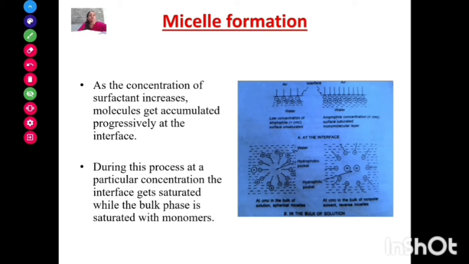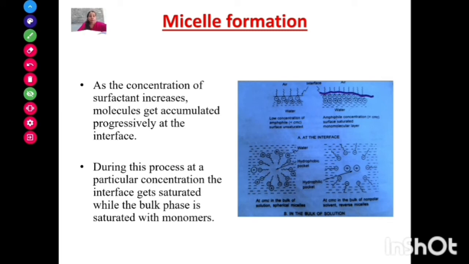At a particular concentration, the interface gets saturated with these monomers. Then the monomers will form in the bulk of the solution phase. As the concentration increases, more and more monomers will form, and these monomers will adhere to the air-water interface like this.